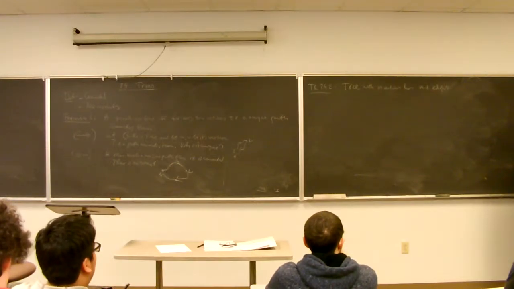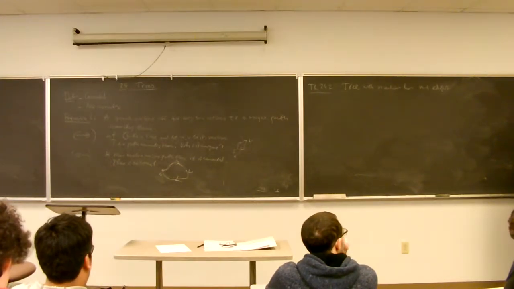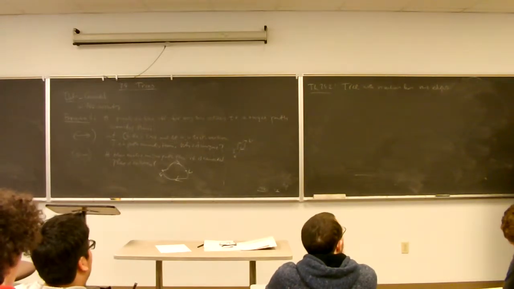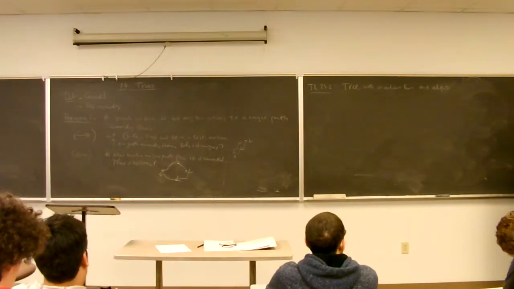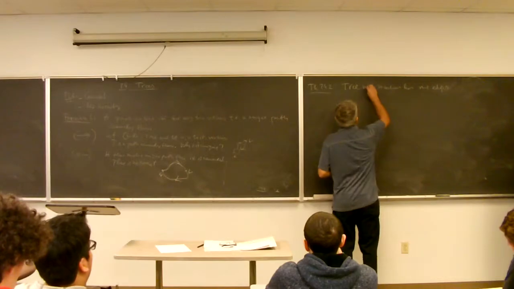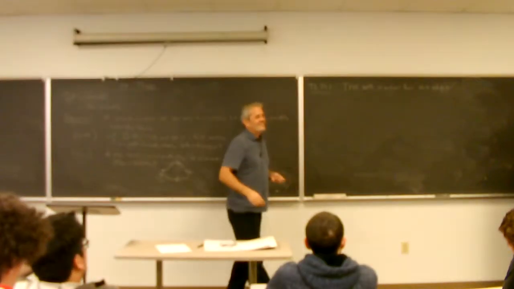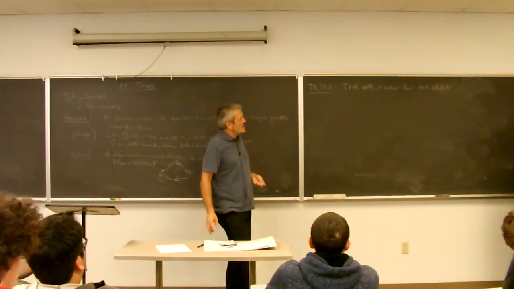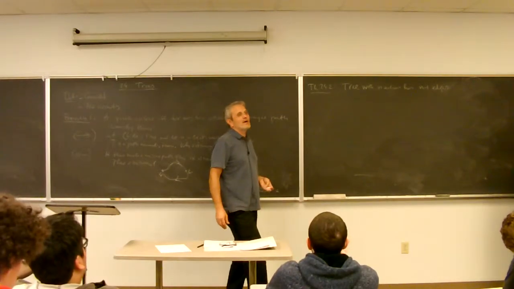I didn't know what it meant, but I remembered it. That's exactly what I wanted, so that you know how to manipulate things even when they do not make sense to you, because that's what logic should be able to do. So a tree with n vertices has n minus 1 edges.